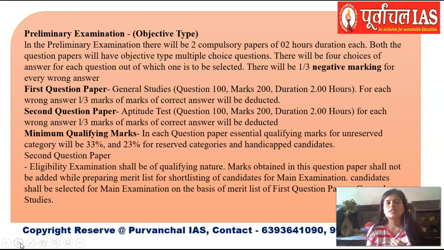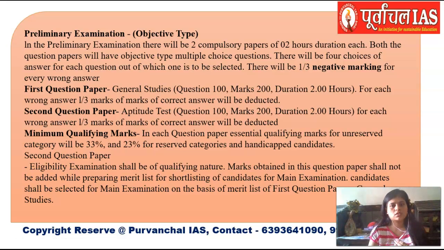What is important to note is that in the preliminary examination, the 2 papers are compulsory, with a duration of 2 hours. Most importantly, there will be negative marking for every wrong answer that you mark. 1/3 of your mark will be deducted for every wrong answer. Paper 1 is General Studies, where you have 100 questions of 2 marks each, turning into 200 marks in total. The duration will be 2 hours, and like I told, negative marking of 1/3.